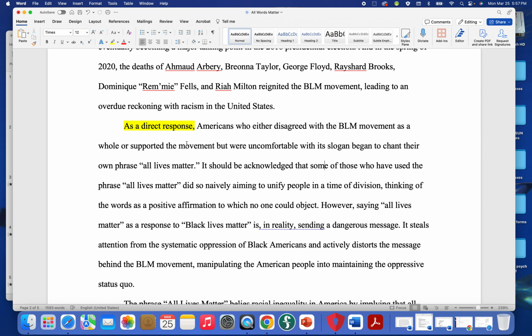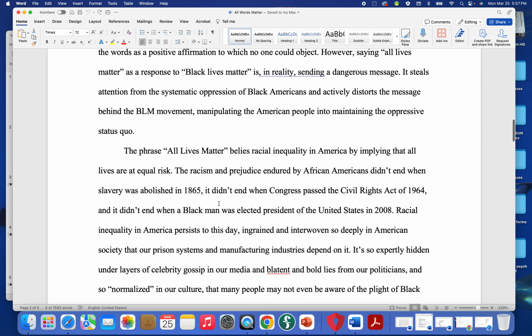The direct response was the origin of this phrase. So she's saying all of these deaths reignited the BLM movement, and as a direct response, the phrase all lives matter started being used. That's the idea. So those two things are connected there.